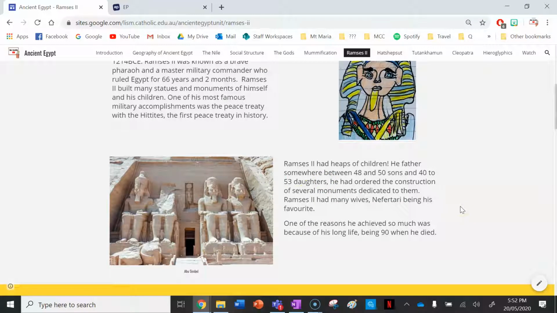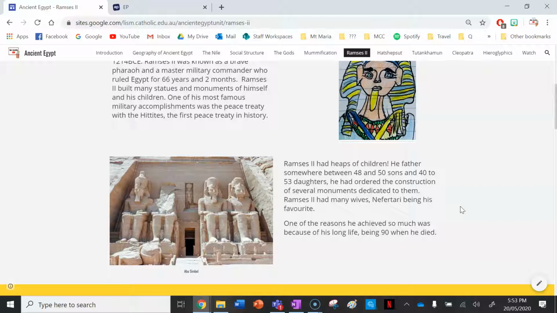Ramses II had heaps of children. He fathered somewhere between 48 and 50 sons and 40 to 53 daughters. He had ordered the construction of several monuments dedicated to them too. Ramses II had many wives, and Nefertari was his favourite wife.